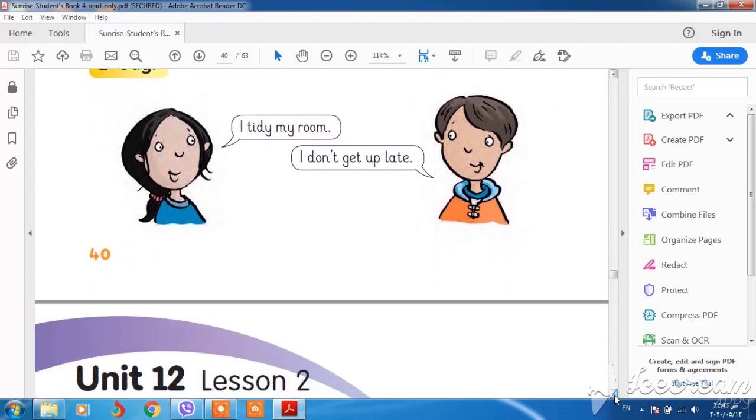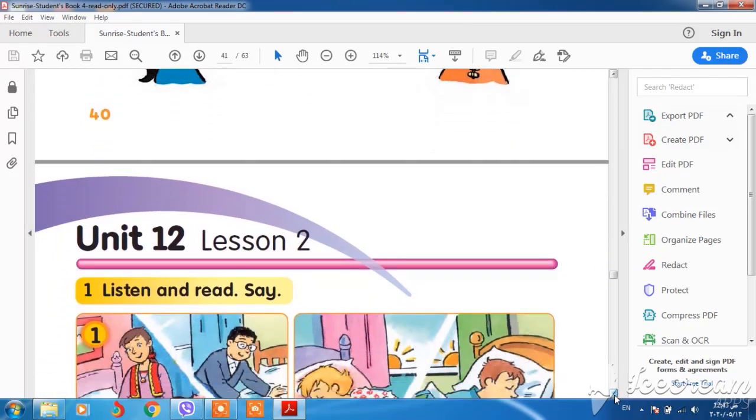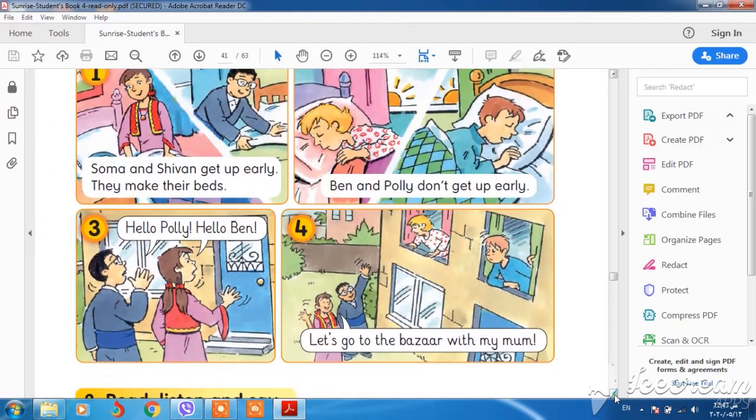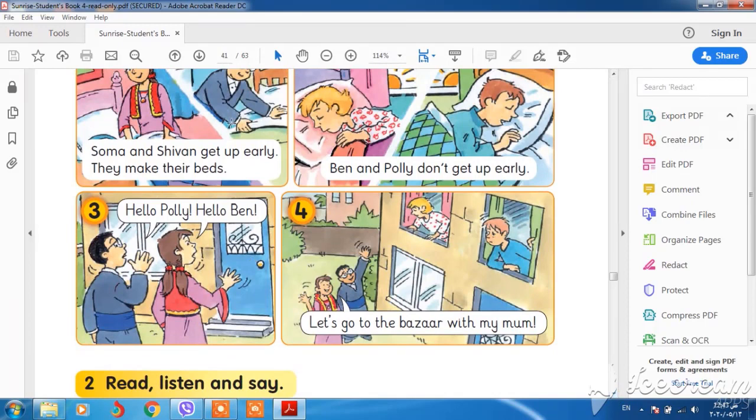It's very easy. Just be careful and listen to me. In these pictures we have two persons and they are talking about what they have. Soma and Shivan get up early. We have two names, Soma and Shivan. If we change these names to a pronoun, it will be they. Soma and Shivan get up early. They make their beds.